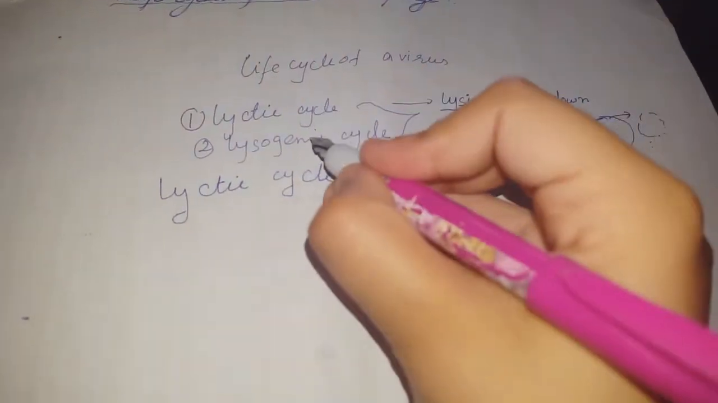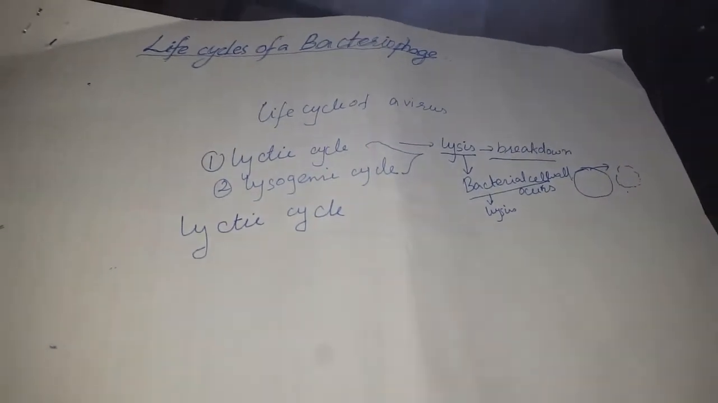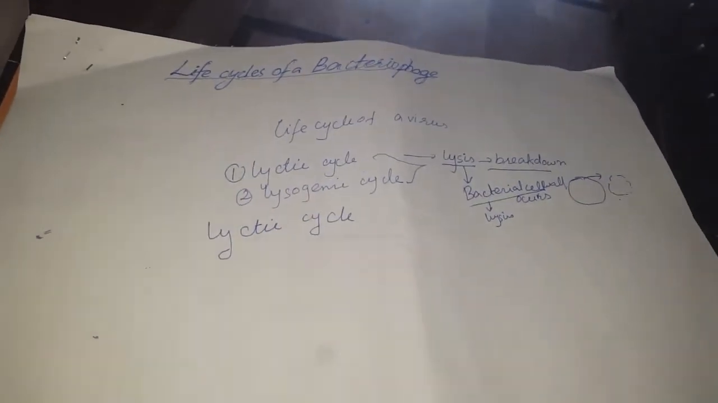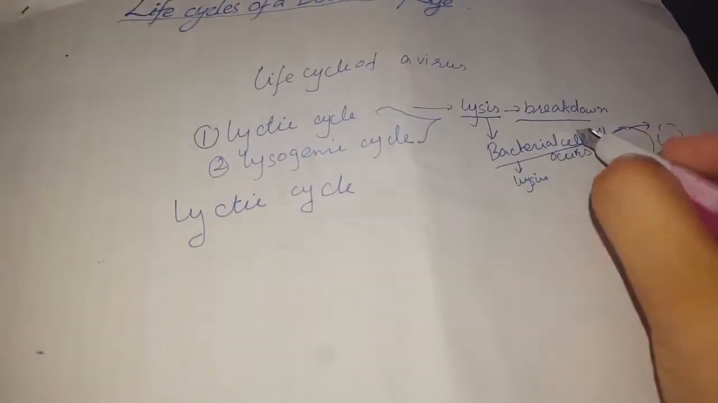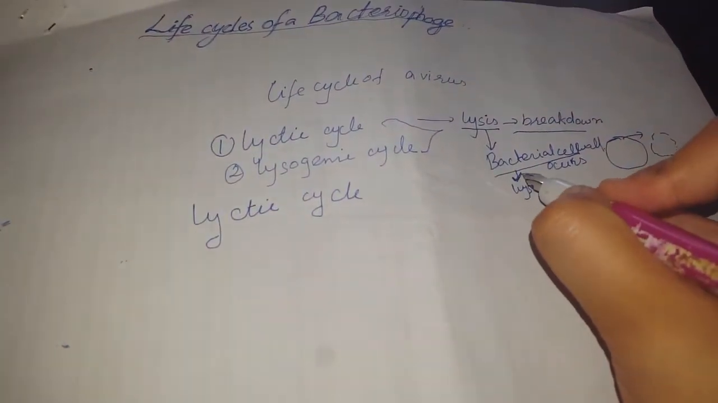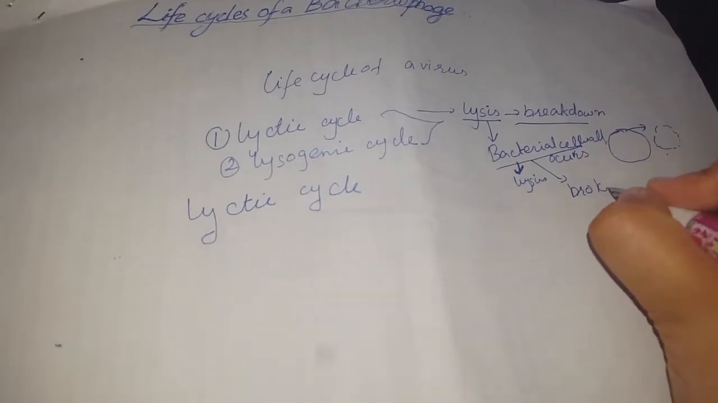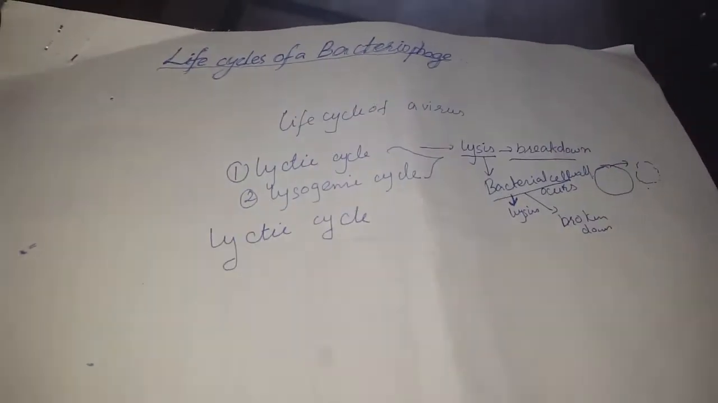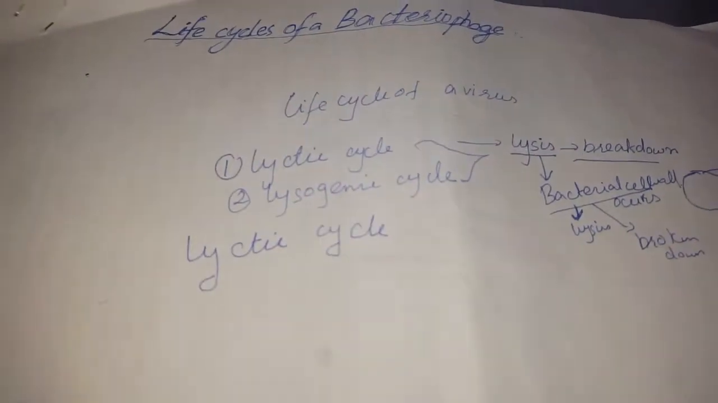The term lytic is derived from the word lysis. Lysis means breakdown, and this word lytic indicates that in the last step of the lytic cycle, the bacterial cell wall undergoes the process of lysis. This means the bacterial cell wall will be broken down. Why? Due to the virus which will attack it, and the cycle it will undergo will be lytic cycle, and in the end the bacterial cell wall will be broken down.